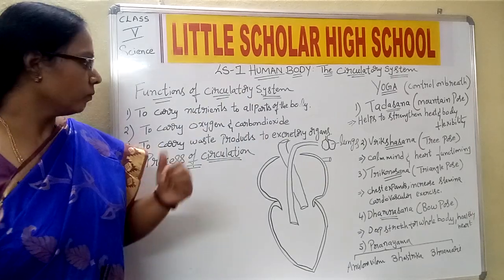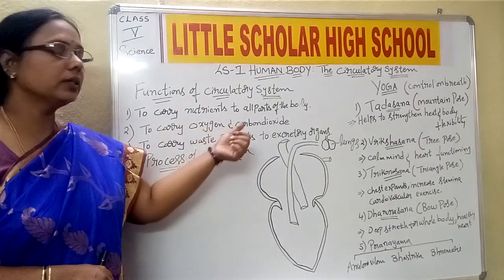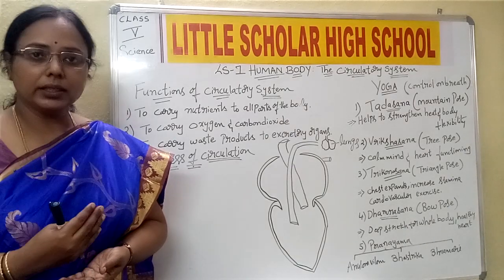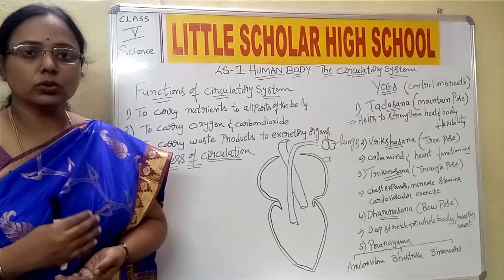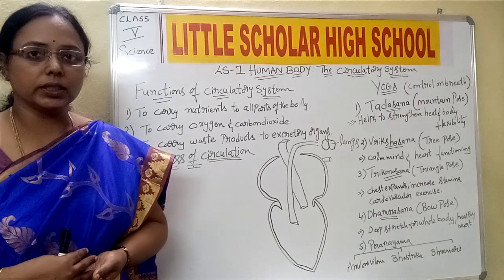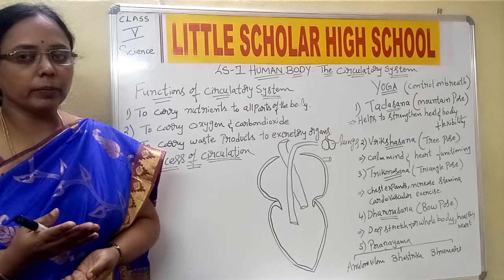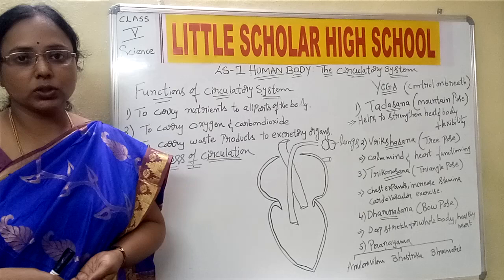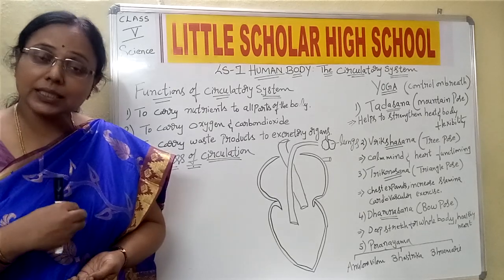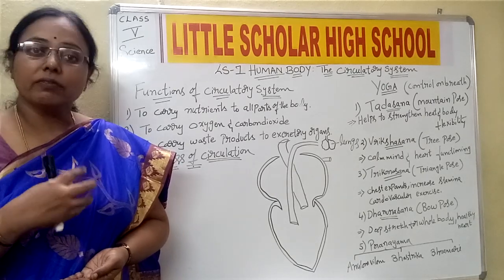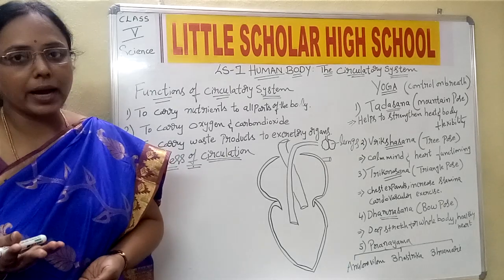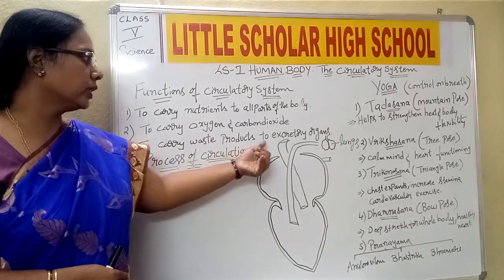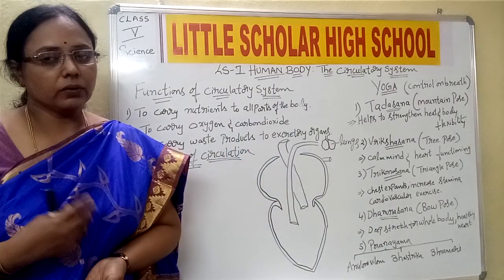Second point, to carry oxygen and carbon dioxide. Whatever air we are breathing in, oxygen is one of the gases. So our body takes in the oxygen and gives up the carbon dioxide. What the blood is doing is carrying the oxygen to all the cells, and at the same time collecting the carbon dioxide from all the cells, and we release it back to the environment. Understood, children?